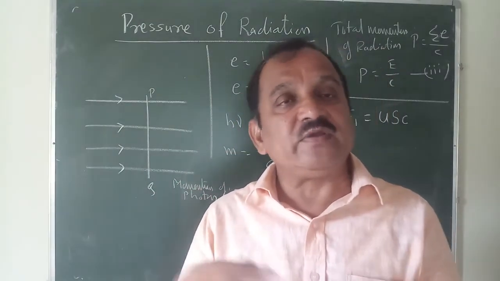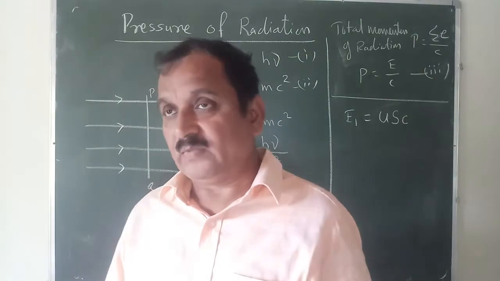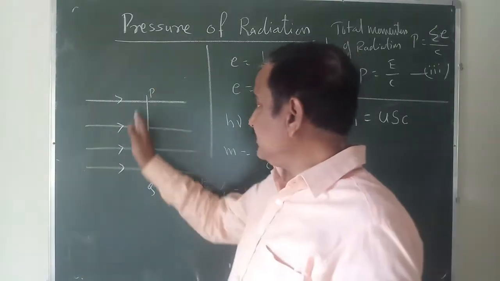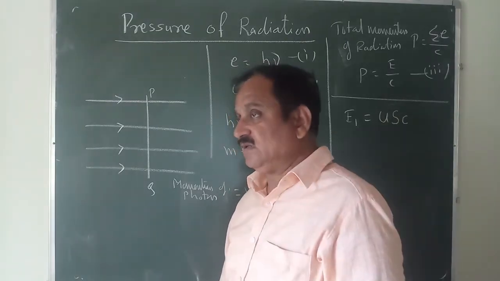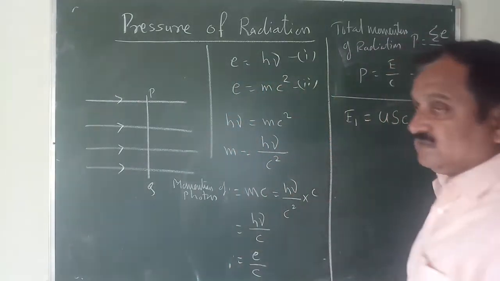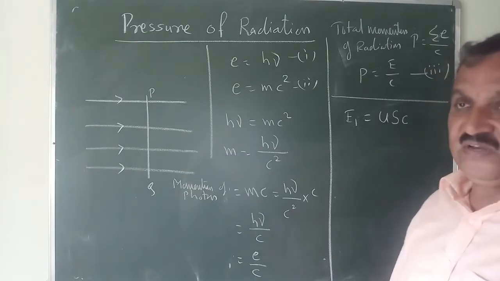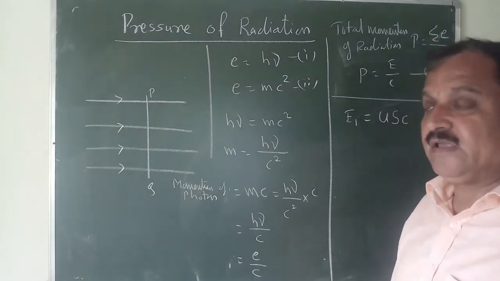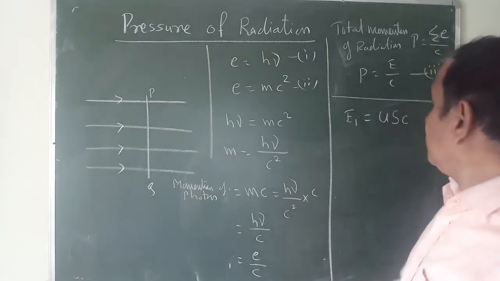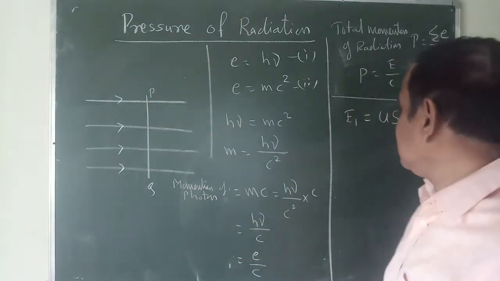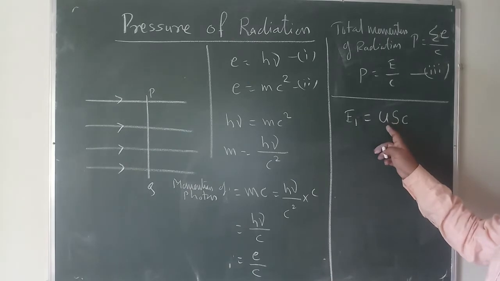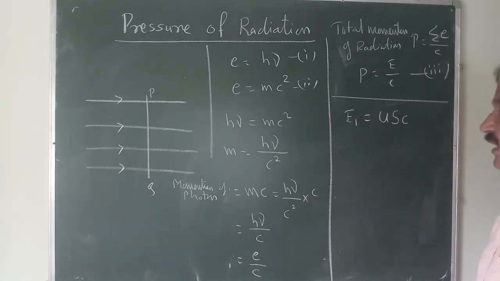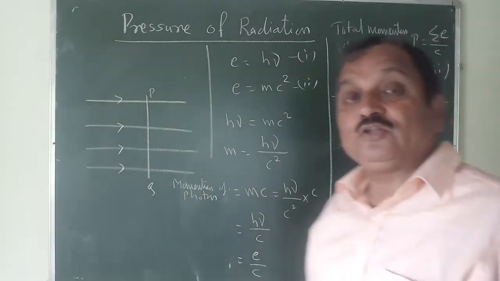This is the amount of energy per unit volume. And let it be crossing the PQ surface having surface area S. Then by definition the total energy of the radiation crossing the surface S per second is given by E1 equal to USC.